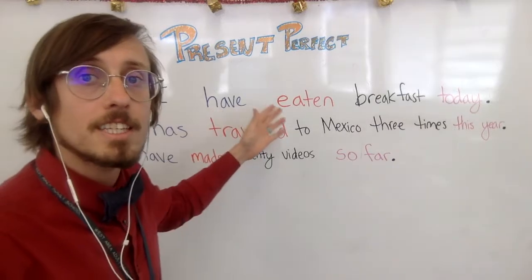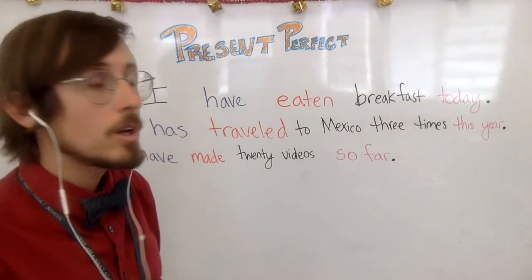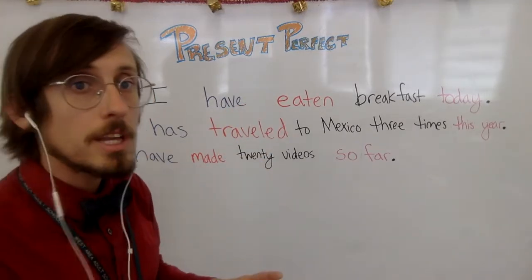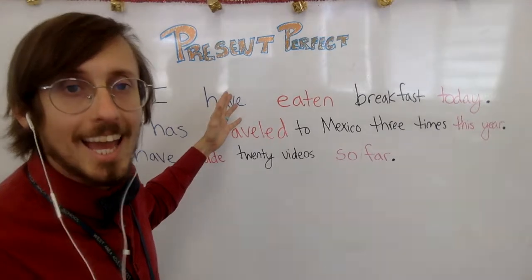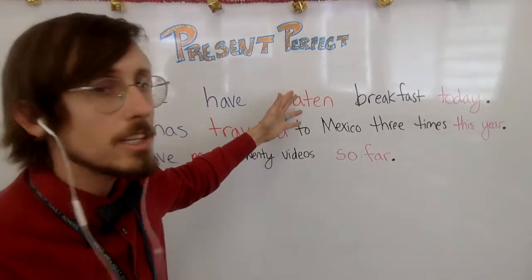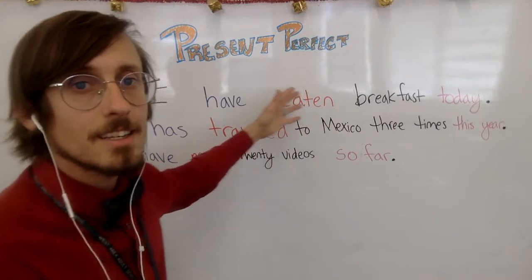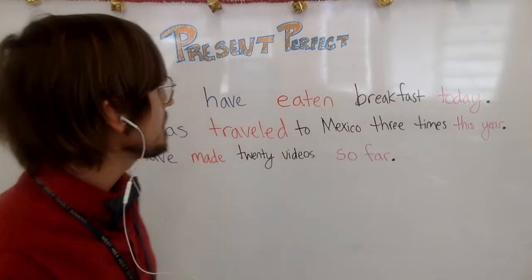I have eaten breakfast today. And as we saw in the last video, we need two things to make the present perfect: the verb have, or its third person has, and a past participle. In this case, an irregular past participle, eaten. I have eaten breakfast today.